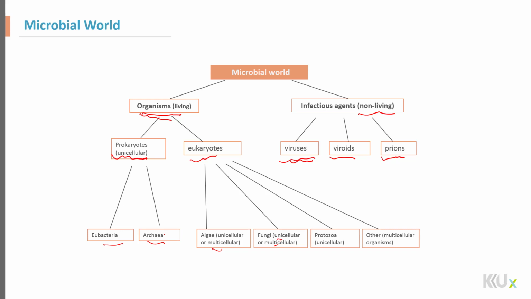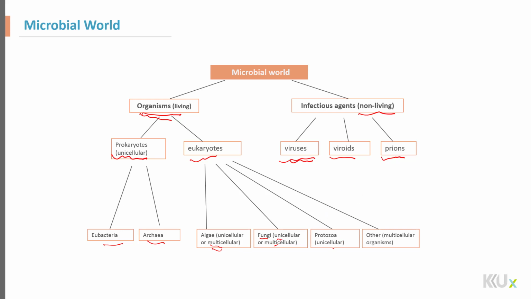Some members of this group may even cause diseases to us. And among the eukaryotes, there may be algae, that are mostly aquatic. They may be unicellular or multicellular. And we have another group called fungi, and this is mostly heterotrophic. They cannot make their own food, they are dependent on others for their food.